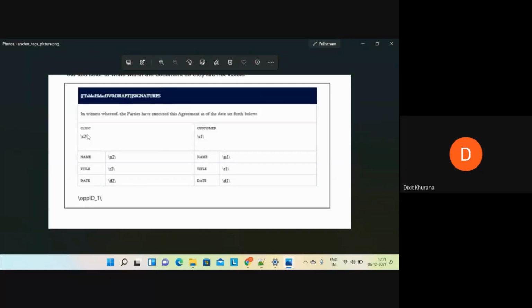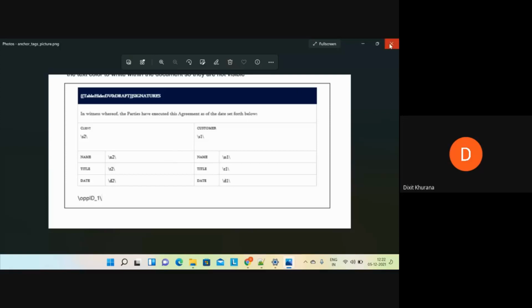If you can see this image, basically this says the tags. If you have to place automatic tags on your documents, you have to use this way. \S2, \S1. S is basically for signature. N is basically for name. T is basically for title. D is related to date. Let's suppose you have 10 recipients. You can have S1, S2, S3, S4, S5. Okay. Now, in this way, we have to place the tags. They are called, in DocuSign, auto place.